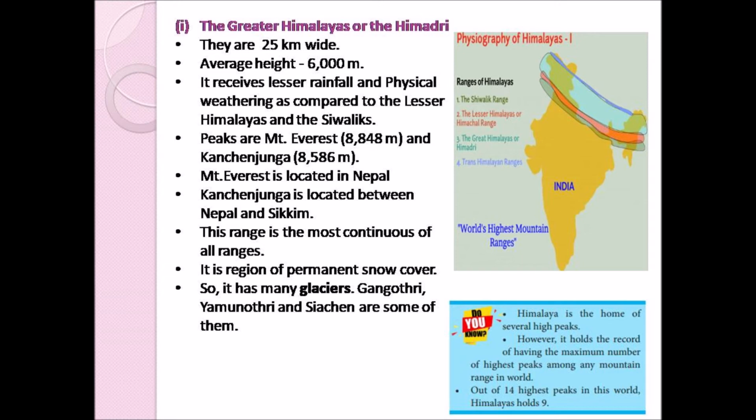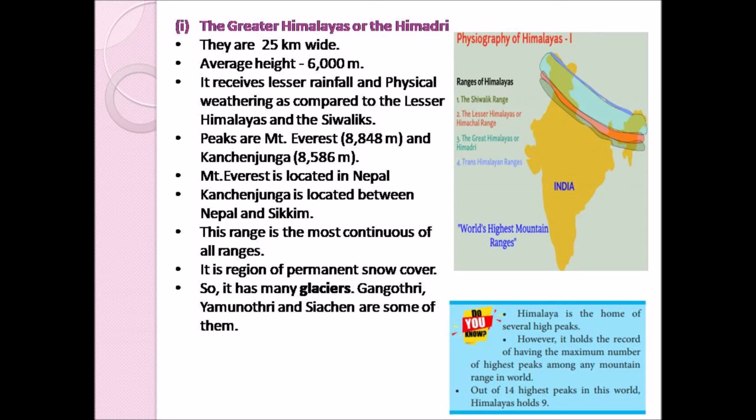This range is the most continuous of all ranges. Ranges means a chain of mountains, and these mountains are a continuous chain of mountains, and it is the region of permanent snow cover. Since it is located to the north of the Lesser Himalayas, and since it is very tall, it is a permanent range of snow cover, and it has many glaciers.